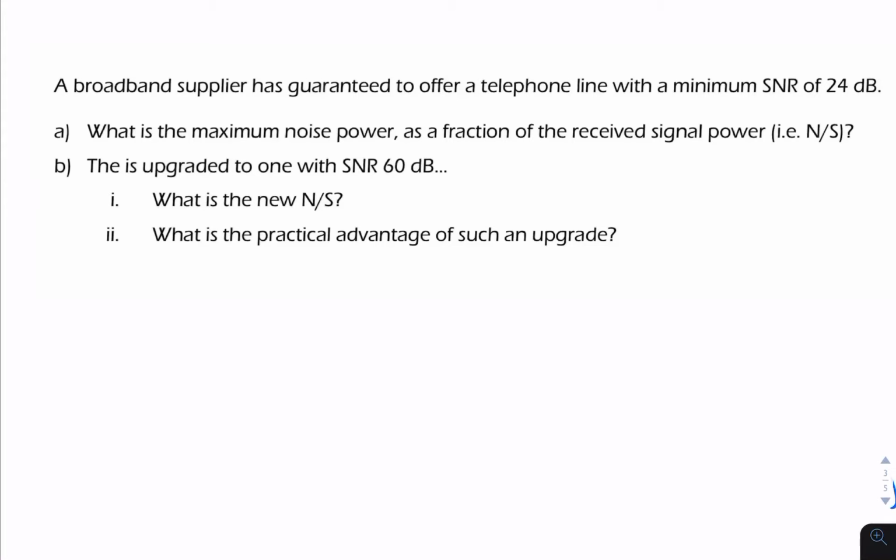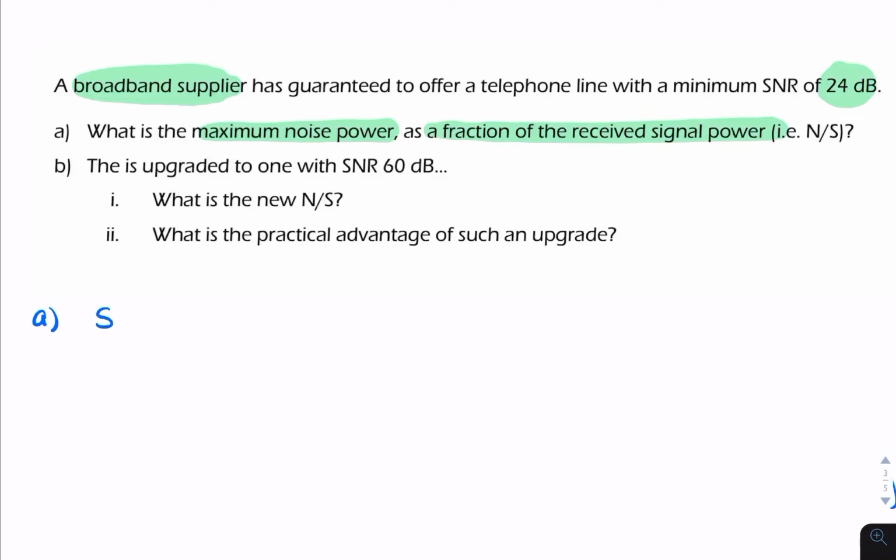In this question, we have a broadband internet supplier that's guaranteeing a telephone line with an SNR of 24 decibels. So that's a minimum signal-to-noise ratio. They're guaranteeing the quality of the telephone line. The question is, what's the maximum noise power as a fraction of the received signal power? So they want not S over N, they want N over S. The question is asking for the noise power as a fraction of the signal power.